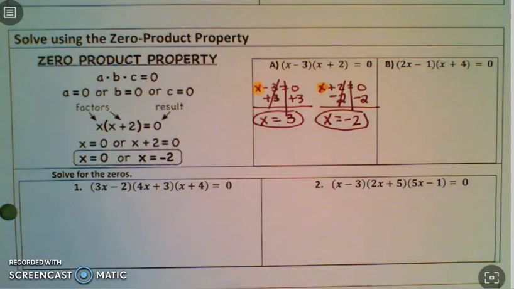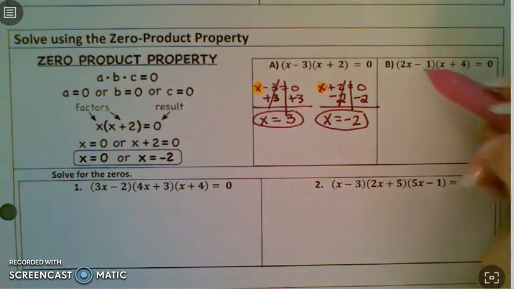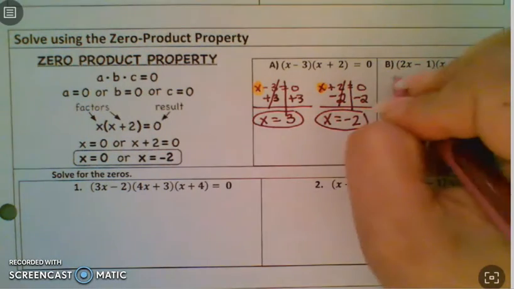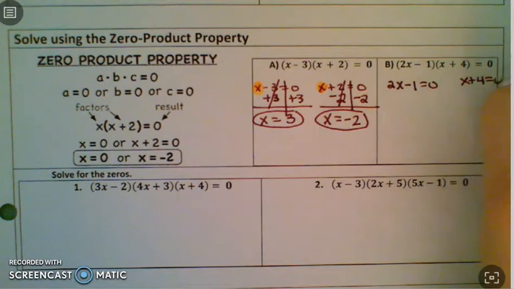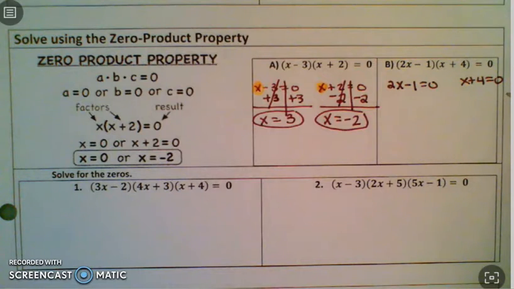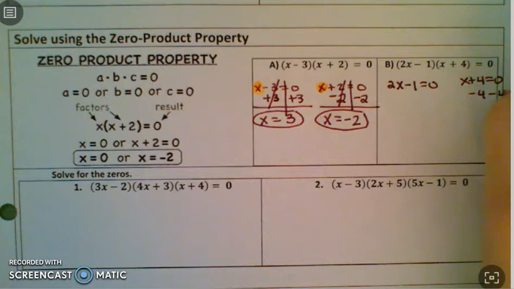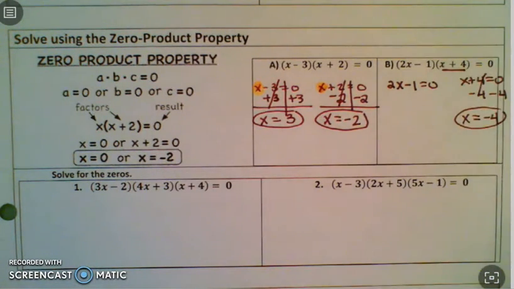That changes a little bit for letter B, our second example, because our first one is 2x minus 1. So I have 2x minus 1 equals 0, and then I have x plus 4 equals 0. The x plus 4 equals 0 is just an x plus a number, so it's just one step for subtracting. So x equals negative 4. I could have seen that just by looking at the original: when you're solving, you switch the sign. On this other one, though, it's not just an x. It's a 2x minus a 1. So that's a two-step equation, so we can't really use the shortcut as much.